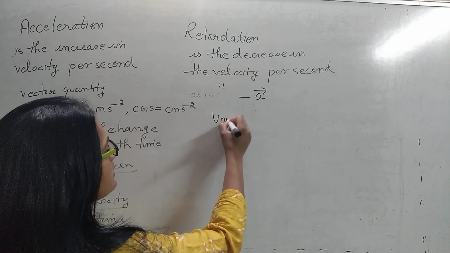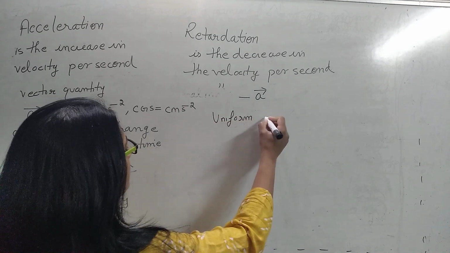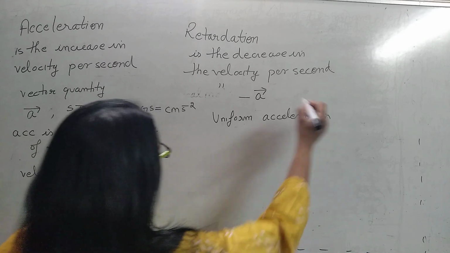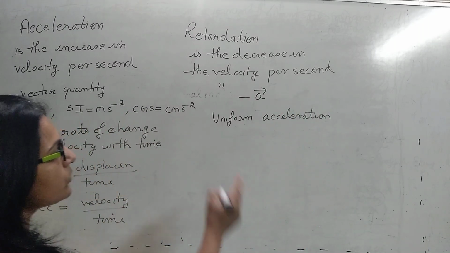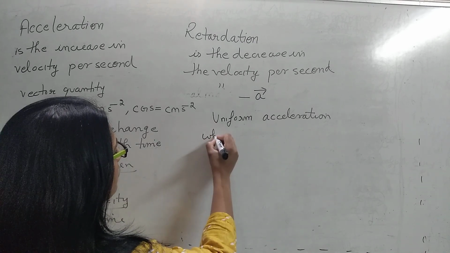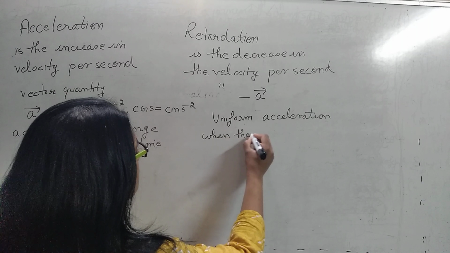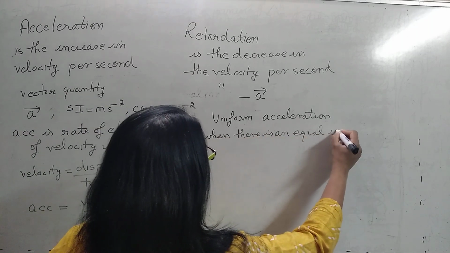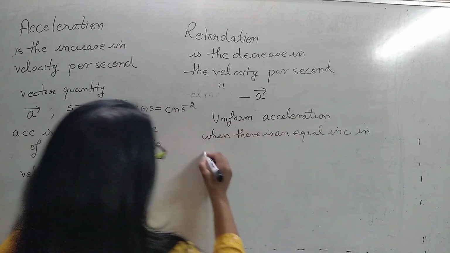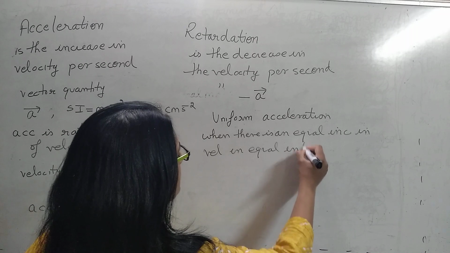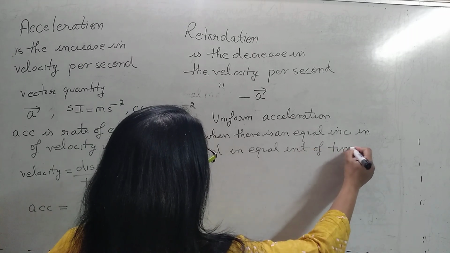Then there are some terminologies like uniform acceleration. You have to do its definition and you have to do its example. Uniform acceleration is when there is an equal increase in velocity in equal intervals of time.